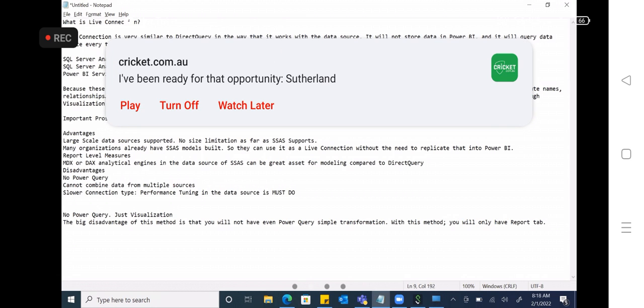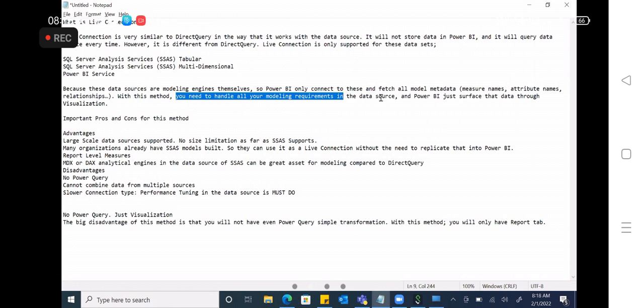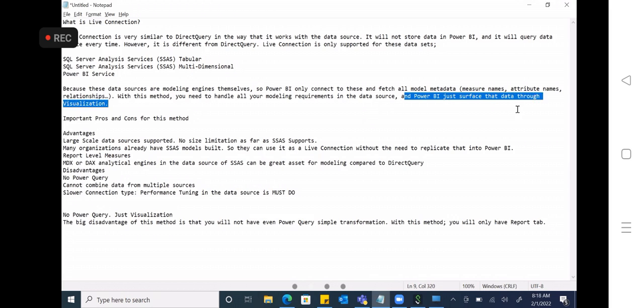So you need to handle all your data modeling requirements in the source itself, and Power BI just surfaces the data through visualization.